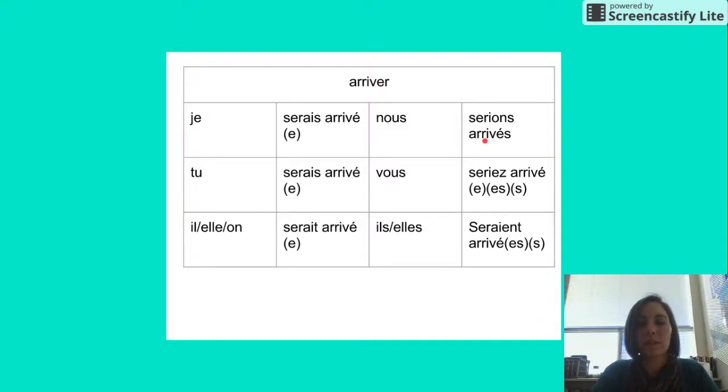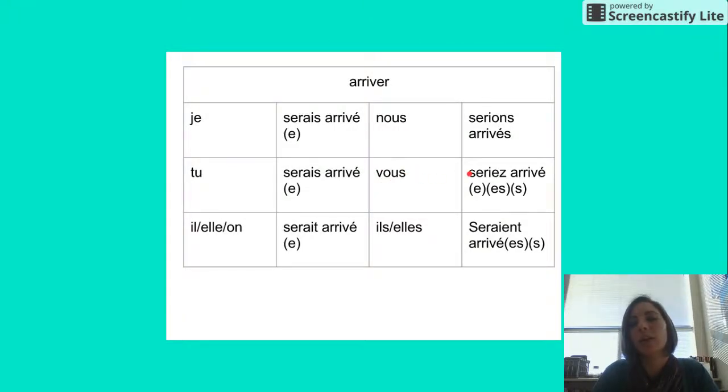Nous serions arrivés. We would have arrived. Make sure you always have that S at the end of arrivé because we have multiple people when we're talking about nous. Vous seriez arrivés. You would have arrived or y'all would have arrived, depending on if the you is formal or if we're talking about y'all, multiple people.